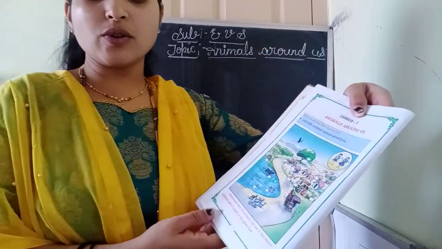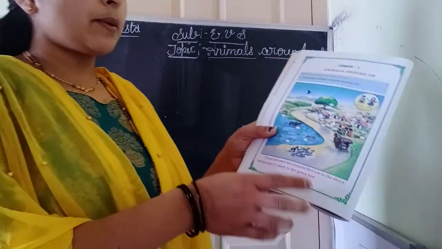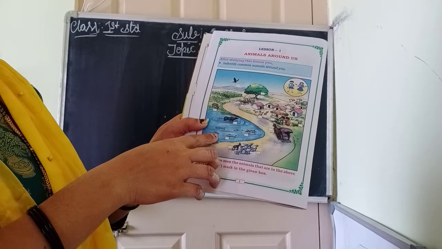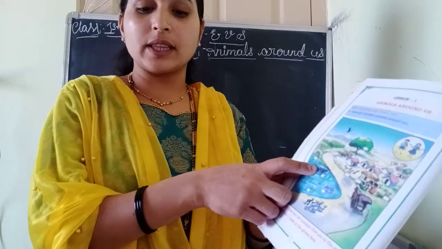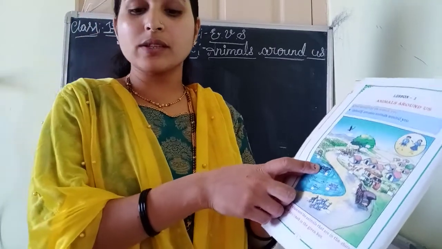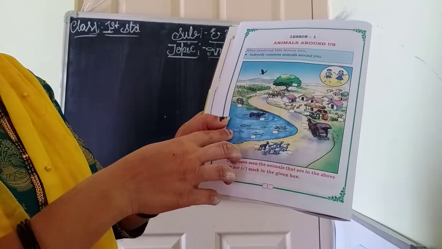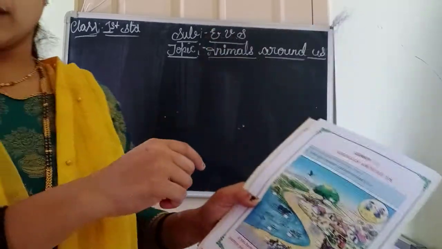Okay, the first question. Dash is bathing in a pond. There is one pond. Where is the pond? Here, right? Which animal is bathing, children? Buffalo, right? Yes, that is the answer. Buffalo is bathing in a pond. Dash and dash are swimming in the pond. There are some water animals swimming in the pond, right? Yes. What are those? Fish and tortoise are the answer.